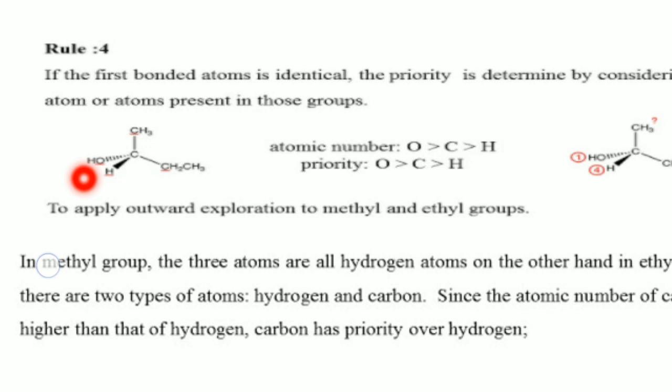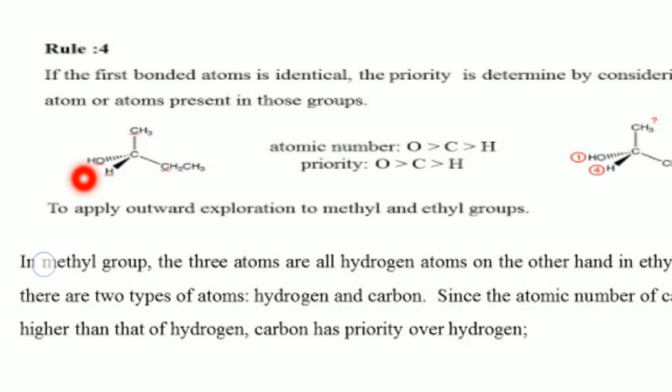In the methyl group, the first bonded atom is carbon, then the next atom is hydrogen. But in the ethyl group, the first bonded atom is carbon, and the next atom bonded to that carbon is another carbon. The atomic number of carbon is more than that of hydrogen, so the ethyl group is given the higher preference.